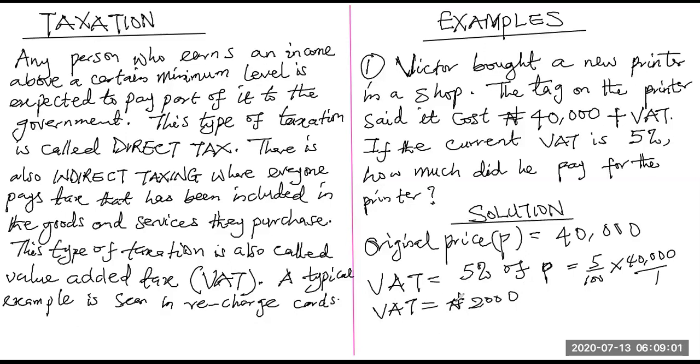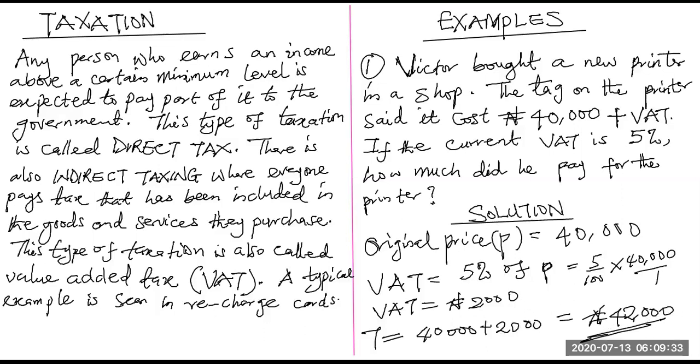The total goods may be less than 2,000 naira, but because the printer is costly, that's why the VAT is up to 2,000 naira. So the total amount Victor will now pay is 40,000 plus the VAT, which is 2,000, and that will give us 42,000 naira. So Victor cannot go home with this printer if he doesn't pay 42,000 naira. Is that well understood?